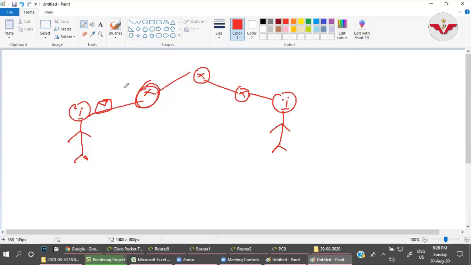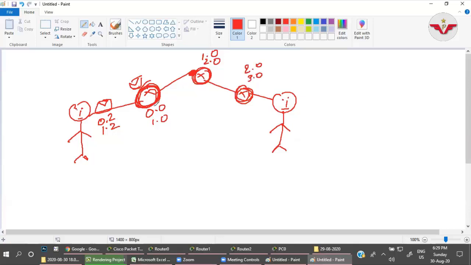The packet reached this router. This router knows the network to which I am sending. The source address is 0.2, my address, and the destination is 1.2, the IP address of this interface. 0.2 is my IP address, 1.2 is this interface's IP address. This router knows about the 0.0 network and the 1.0 network. This router knows about the 1.0 network and 2.0 network, and this router knows about the 2.0 network and 3.0 network, right?